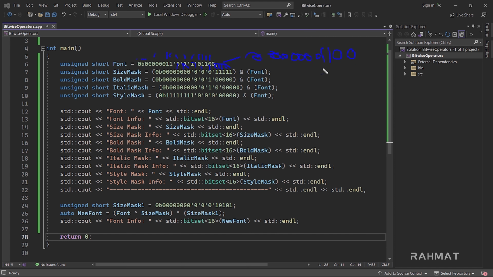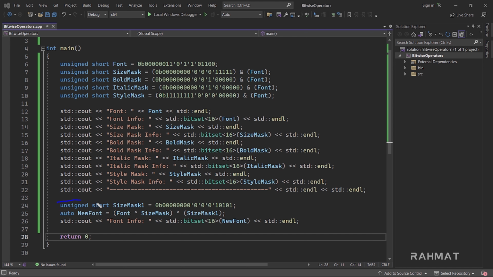So that's how we can extract the correct information from those 16 bits. We are interested in the first 5, so we extracted the information for that, and we did this ampersand with all of them and extracted the information for bold, for italic and for style. We stored them, printed them, and had the correct result. Now let's talk about this a little bit.